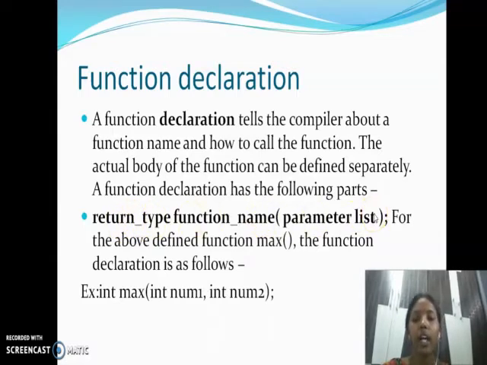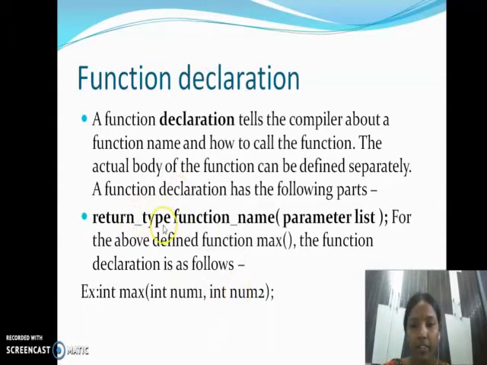For example, I want to check the maximum of 2 numbers. So how to write? The function name is max. It contains 2 numbers, integer number 1 and integer number 2. These are the 2 numbers I want to check in the max function, which is going to check which number is the maximum.